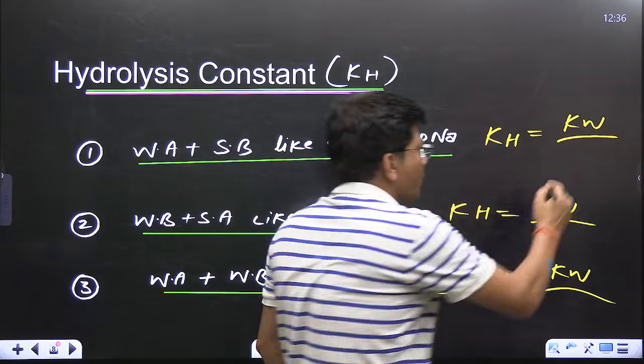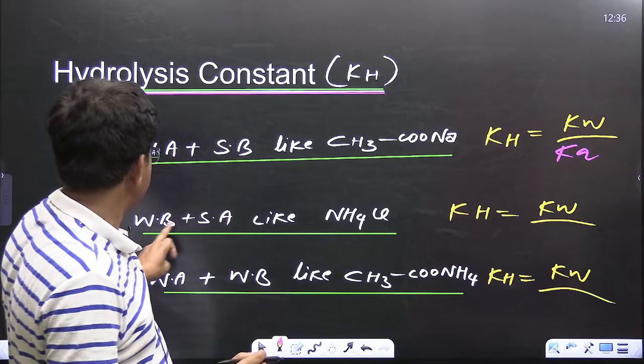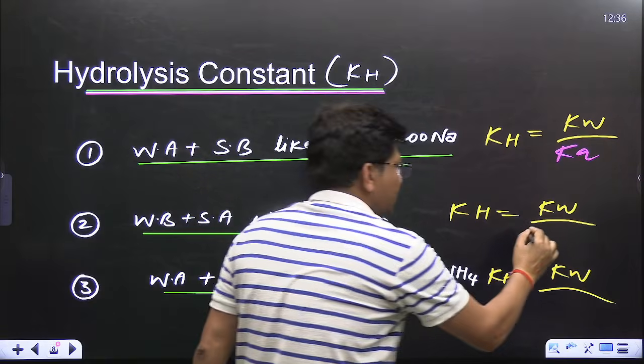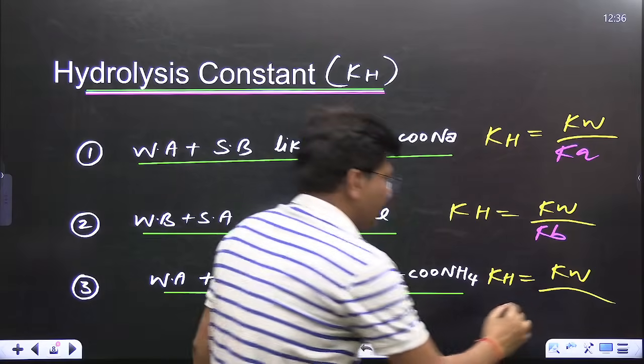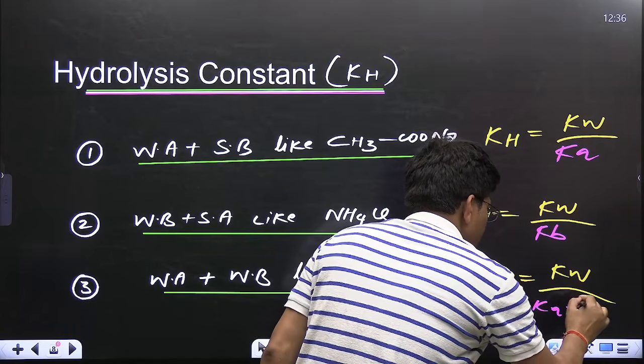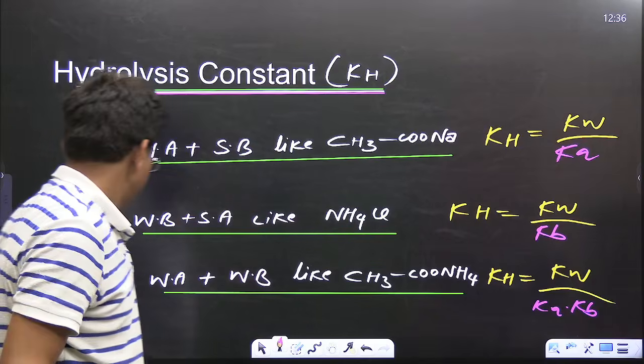So Kw upon Ka. Now here, weak base, strong acid, weak base. So I will write Kb. Now here, weak acid, weak base, Ka into Kb, right? Whatever is weak will be in the denominator.